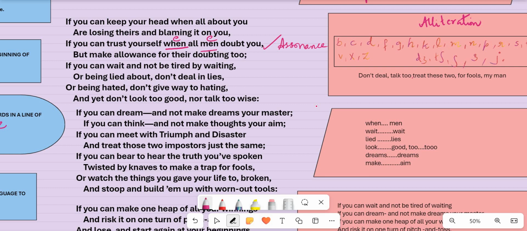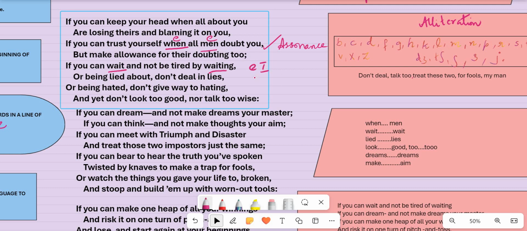Take the next: if you can wait and not be tired by waiting. Here we can notice one thing. Wait is repeated twice, and A sound is coming. That is why this line is an example for assonance, because A sound is repeated. It's a diphthong. Now, the letter A, which is a vowel sound, represents the A sound.